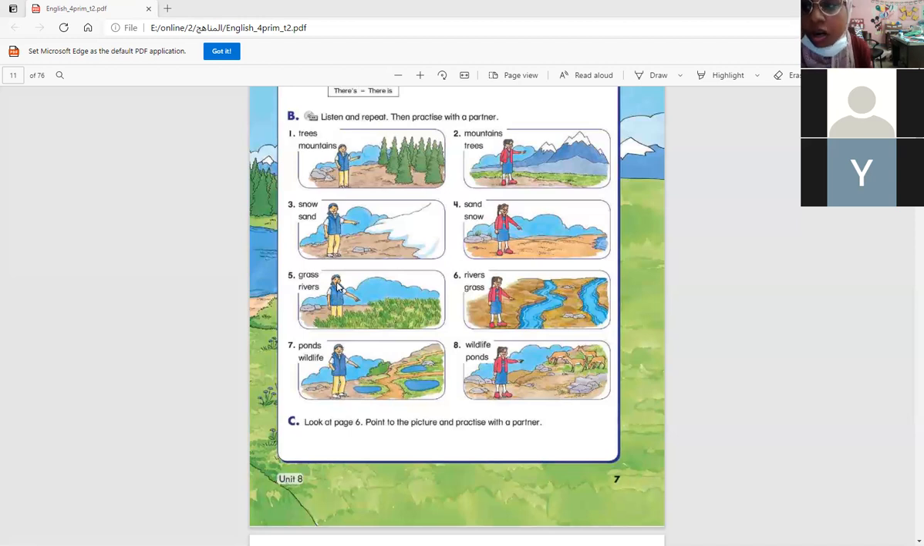What about rivers? Rivers, there is or there are? Rivers are plural. There are. So here, there aren't some or any. There aren't any. Yeah, there aren't any rivers. There is some grass. There aren't any rivers. Okay.